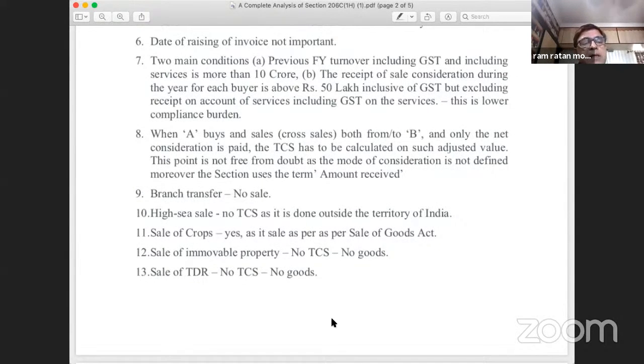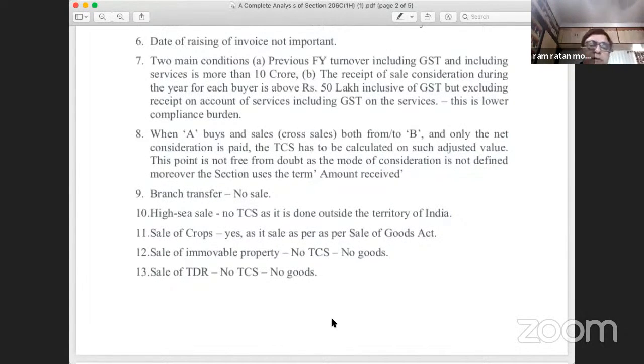Point number 13, sale of TDR, whether TCS will be applicable or not. TDR, we know, transferable development right. This concept is very much applicable in Mumbai. So TDR is a right which is related with immovable property. In my humble view, since immovable property is not goods, any right attached to the immovable property should also not be treated as goods and TCS should not apply.